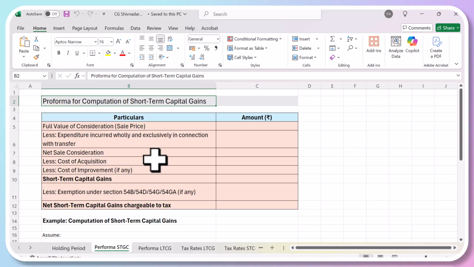So this is the pro forma. How do we compute the capital gains? First, I'll do an example also here. The full value, the sale value, that is, at what value you have sold your asset. Then less expenditure incurred wholly and exclusively in connection with transfer.